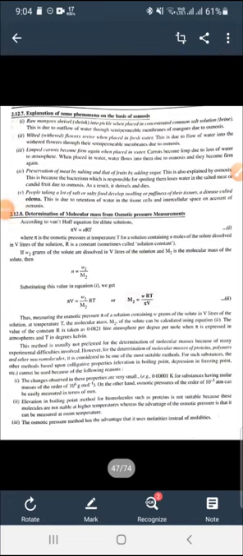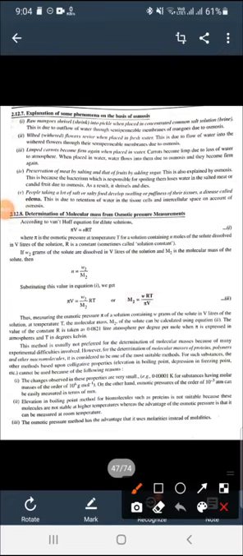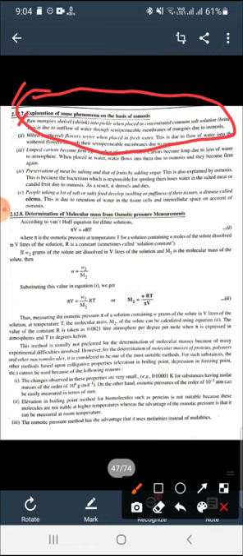Good morning, students. Our chemistry topic today is the explanation of some phenomena on the basis of osmosis. As you can see here, there are some examples. First one: raw mangoes shrivel into pickles when placed in concentrated common salt solution. That is how we form pickle, or achar, of mangoes. This happens due to osmosis only.